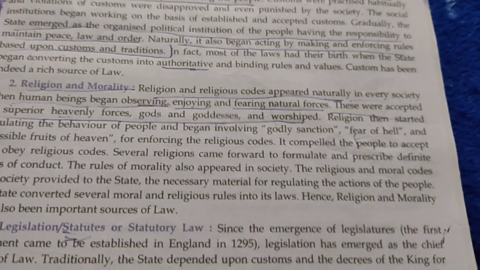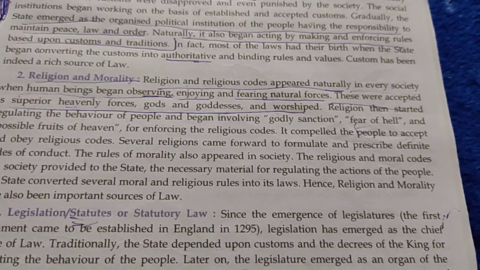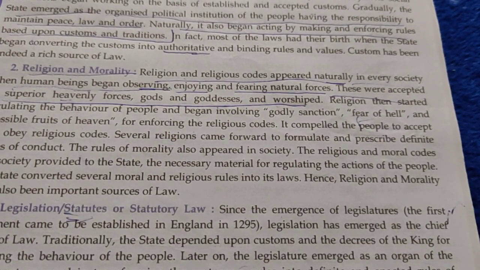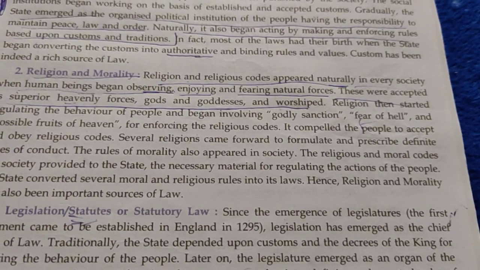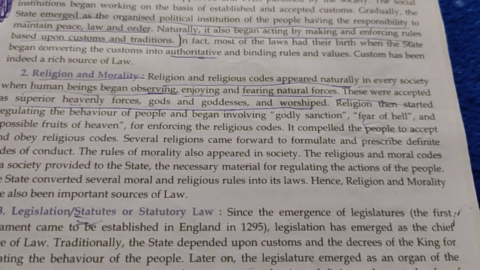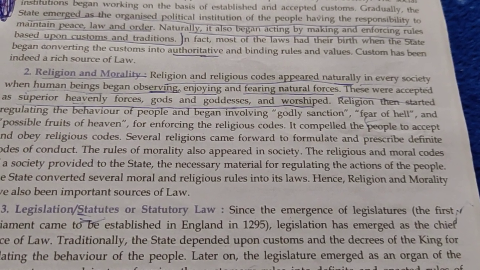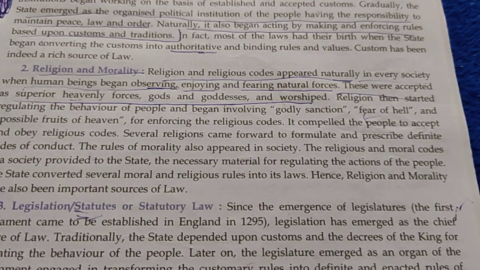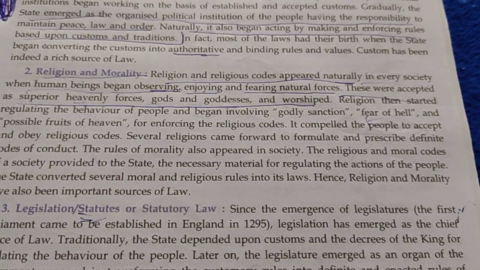Firstly, the human beings observed that rain is pouring from the sky. Secondly, man started enjoying rains in the summer seasons. But when the rains poured so heavily that it led to floods, then he started fearing rains also.